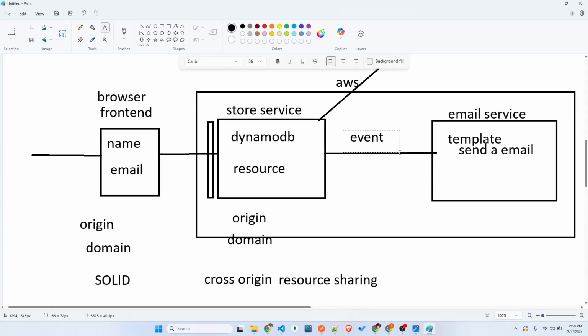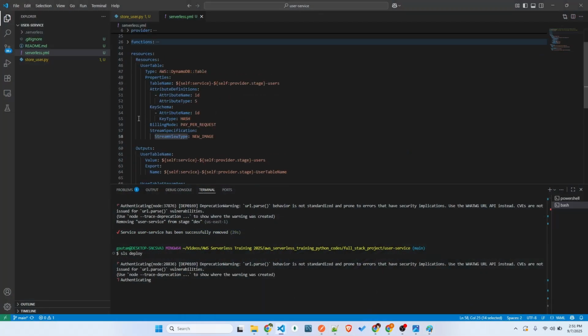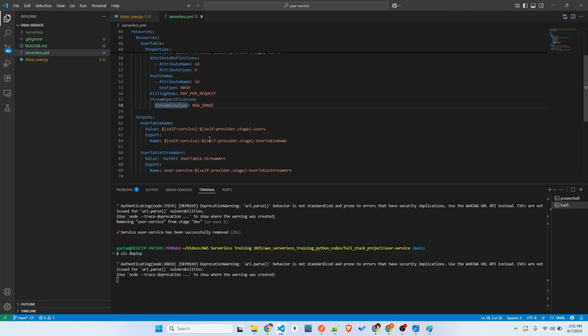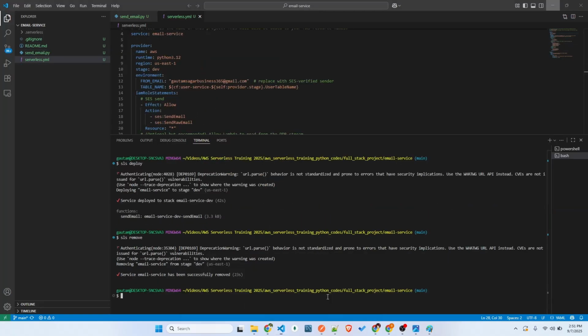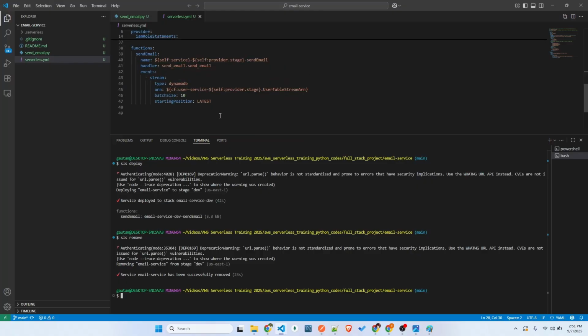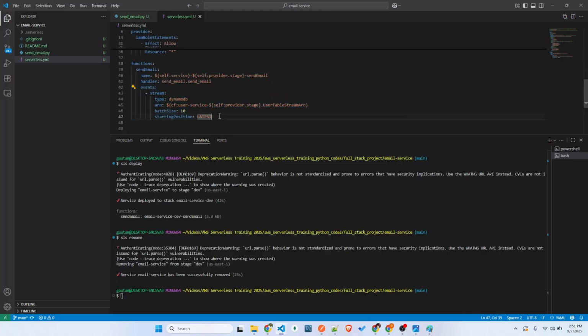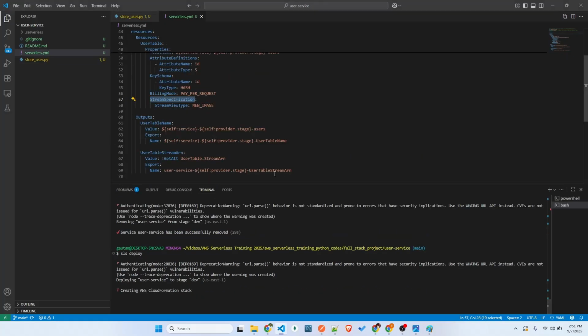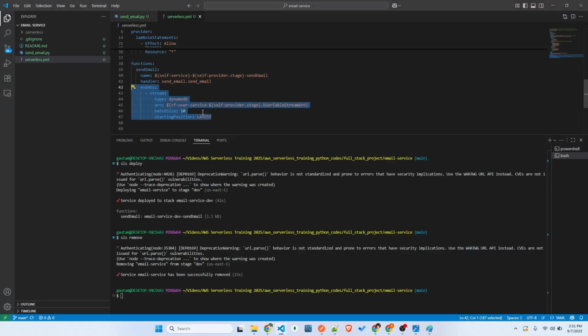The only thing we didn't do is this event thing. I showed you just now, right? The event creation is happening over here. Event specification, stream view type. This is the event place. It's going to trigger the email service. How it happens, I'll just show you. We'll be adding this one in the email service. Come down, you can see this event stream. We're going to trigger from this stream called DynamoDB table, with that ARN and this table name. So I'll just explain this one.